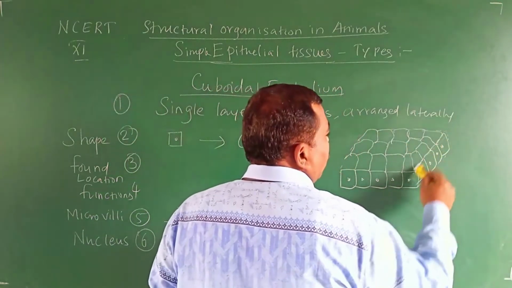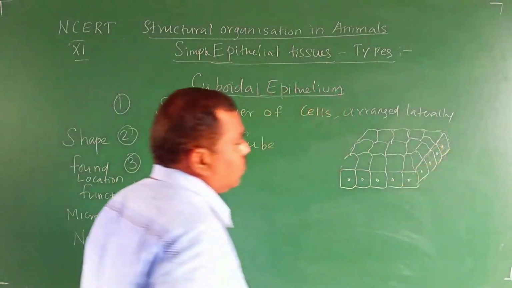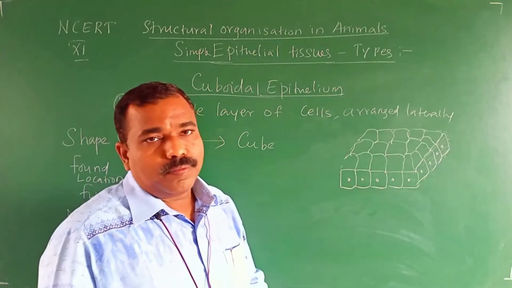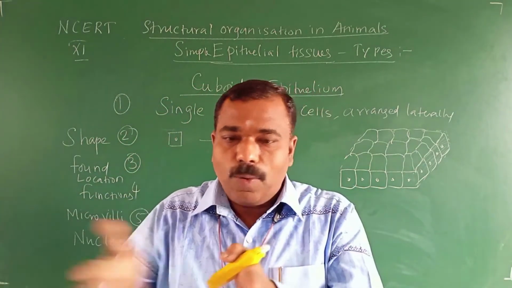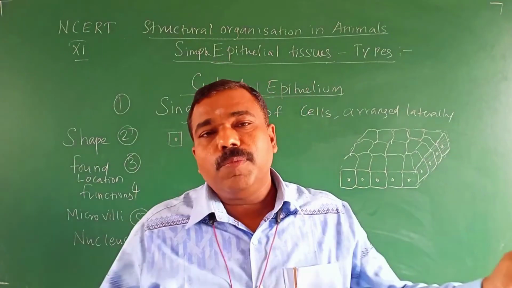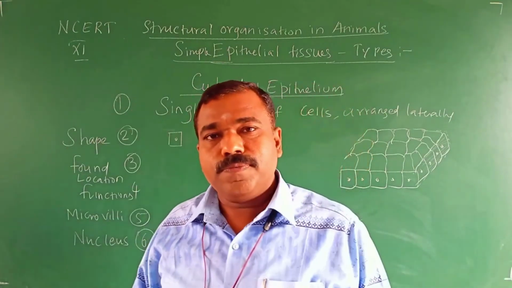Right? This is one cell, this another cell, another cell. Like bricks, no? Bricks are arranged one after another, not one above another. It will be like this only, the cuboidal cells.